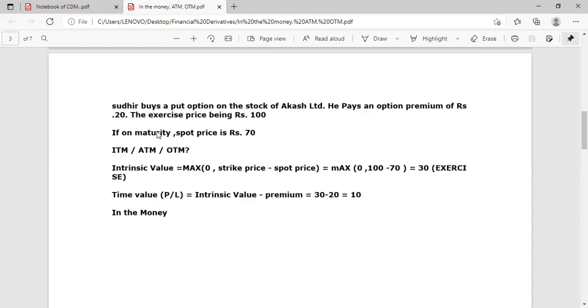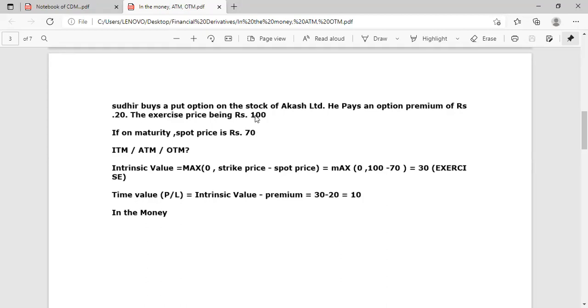On expiry date, if the spot price is 70, buyer of put option will exercise the put option because he has a right to sell at 100 when the market is below 100. When the market price is below 100, he will exercise the deal by selling at 100.